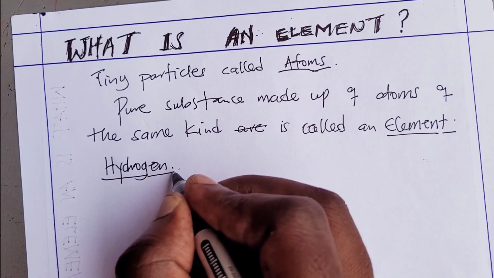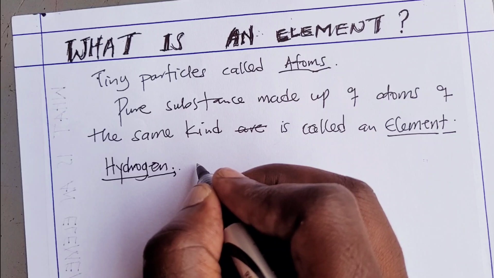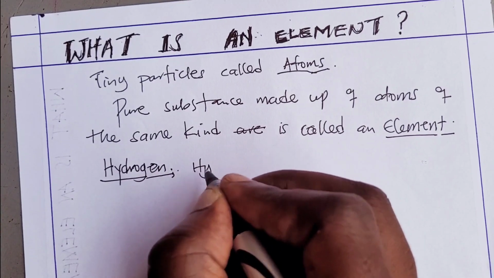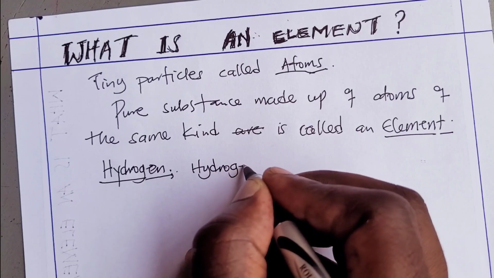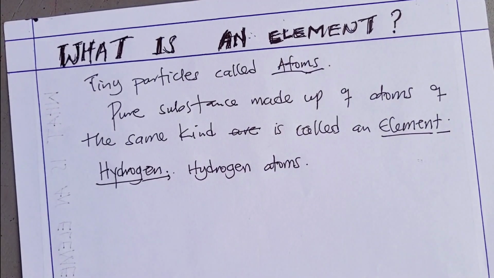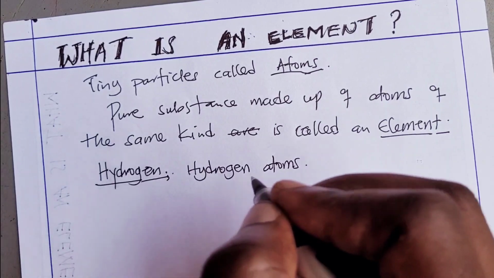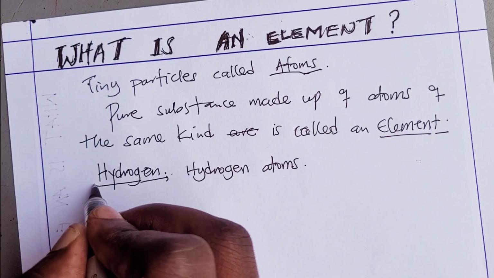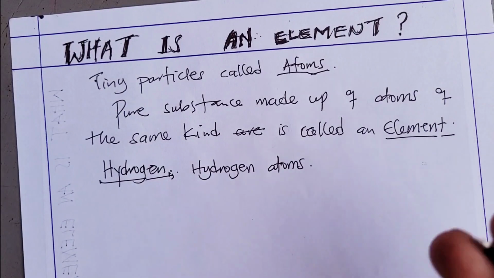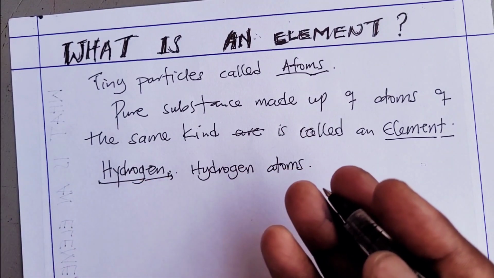If the element is called hydrogen, then the tiny particles that make up hydrogen are called hydrogen atoms. Each small particle here has the properties of this element called hydrogen. So when many hydrogen atoms combine, they make up an element called hydrogen.